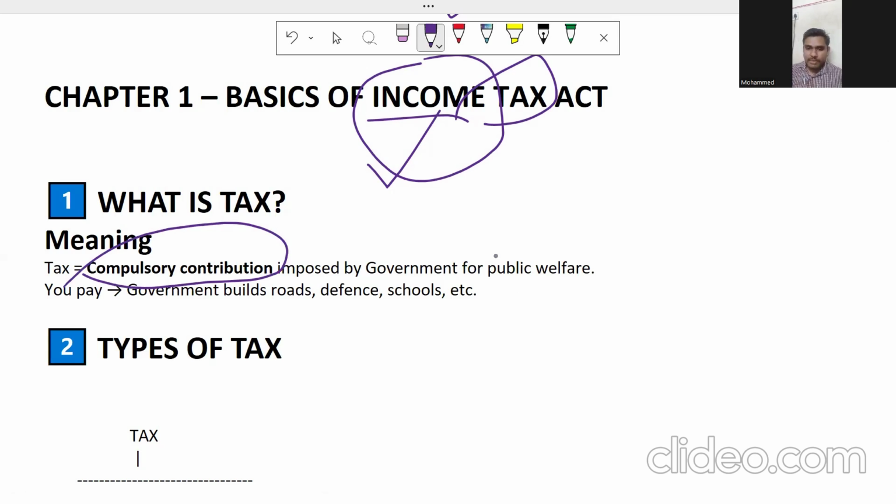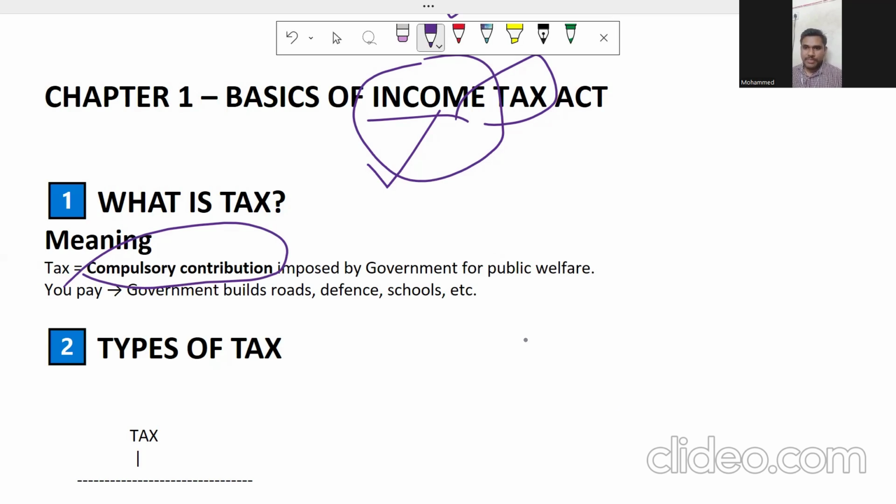For example, during COVID-19, the government has provided free vaccines to everyone. Where does the revenue come from? Does the government have its own bank? No. Where can the government bring the funds from? The government can bring the funds from the taxes. Among all the taxes, income tax is also one of the taxes.